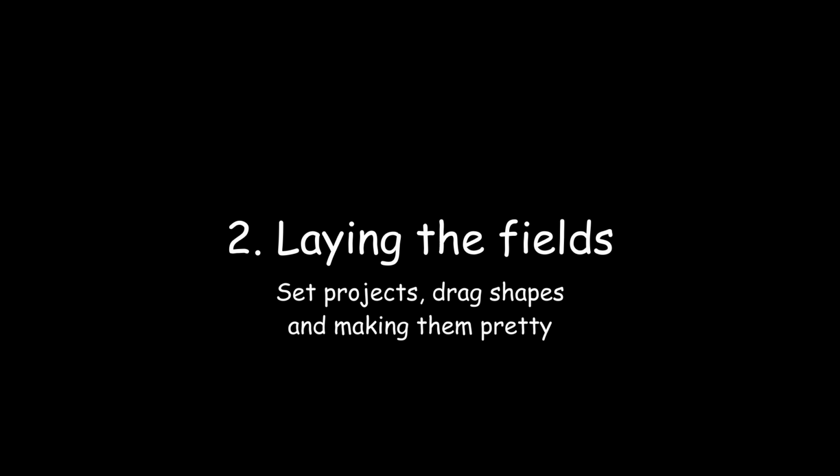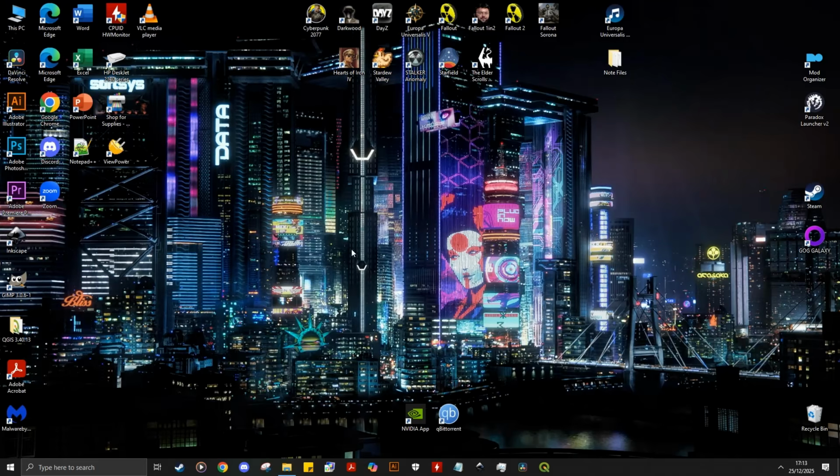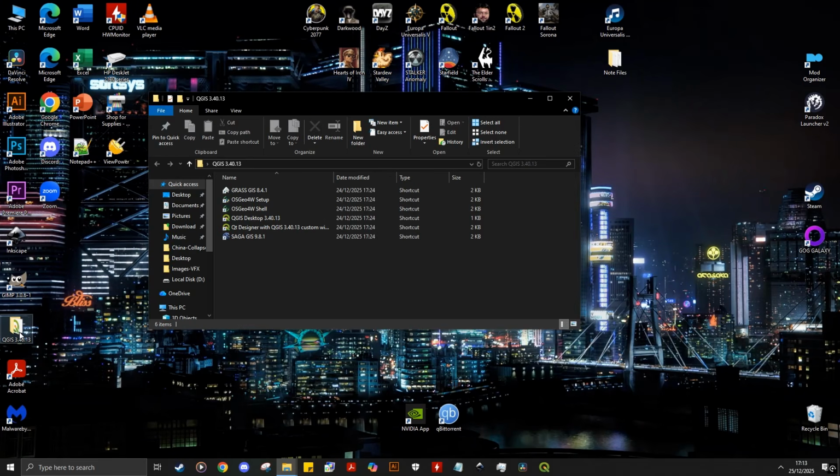Number 2, laying the shields. Assuming you have installed QGIS properly, the only thing you need to do now is to, well, use it. Go turn on your QGIS.